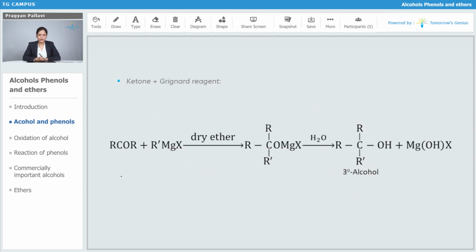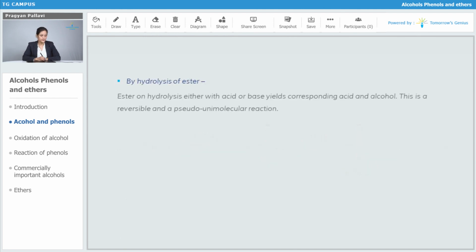When we have a ketone and Grignard reagent, then we will be getting tertiary alcohol. By the hydrolysis of ester also we can form alcohol. The ester on hydrolysis either with acid or base yields the corresponding acid and alcohol.